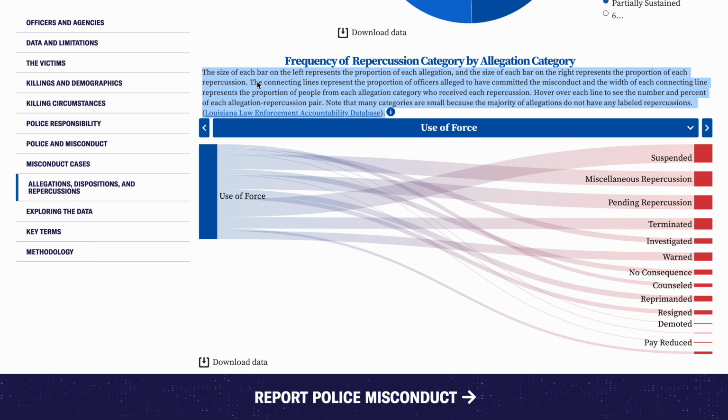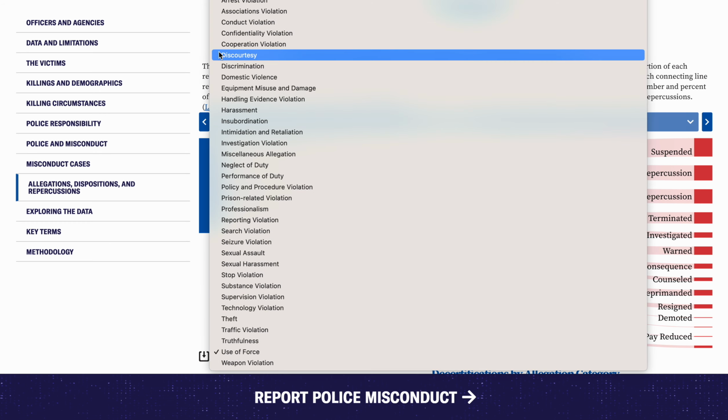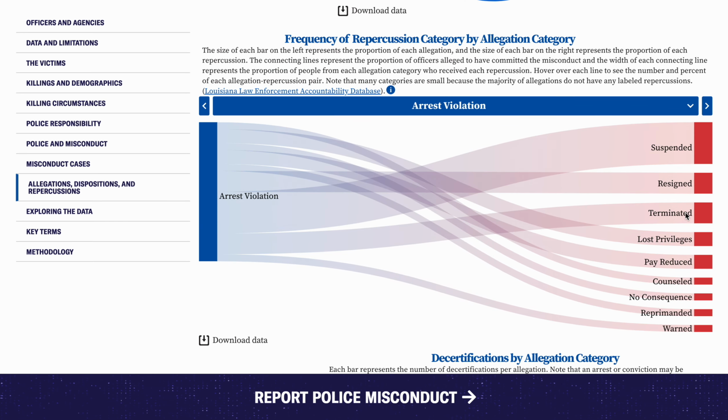Note that many categories are small because the majority of allegations do not have any labeled repercussions. And this again is coming from the Louisiana Law Enforcement Accountability Database. So if we look at use of force, for example, we can see that many of them are leading to suspensions, then miscellaneous repercussions and pending repercussions. More so, if we look at arrest violations, we can see that many of them are leading to suspensions as well.